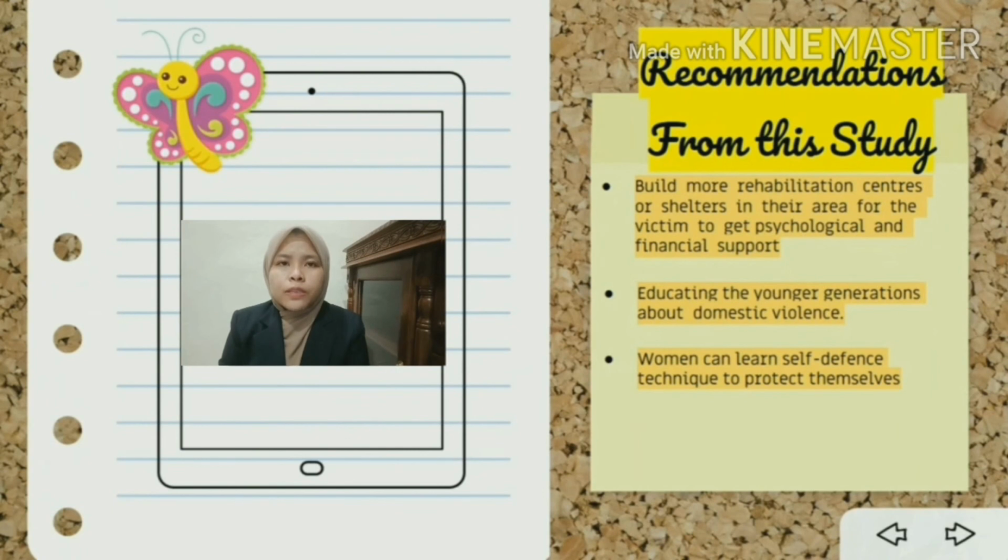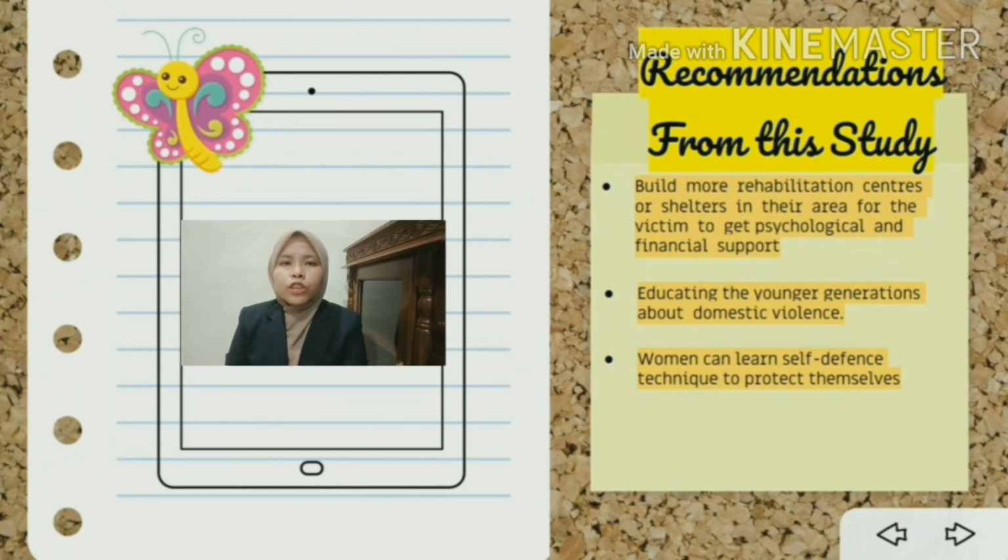For the recommendation from this study, it is suggested for the local authorities to collaborate with the government to build more centers or shelters in the victim areas for them to get psychological or financial support. Not only that, parents, teachers and local authorities need to start educating the younger generation about domestic violence.